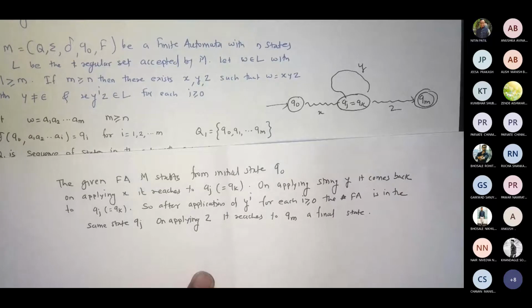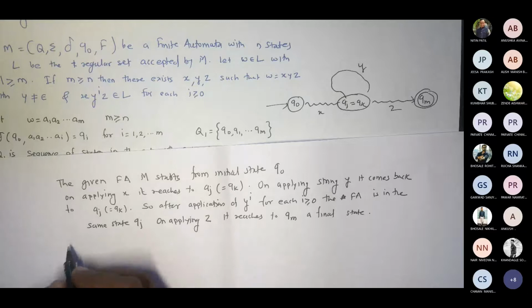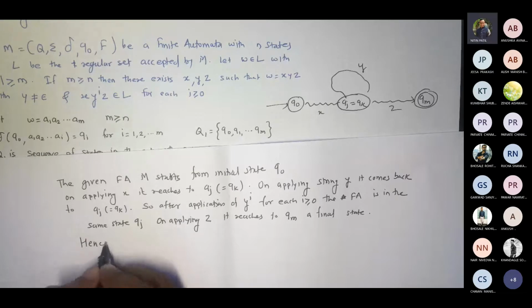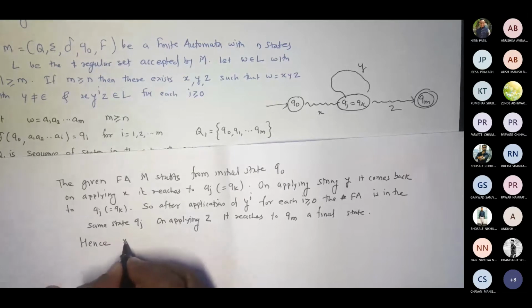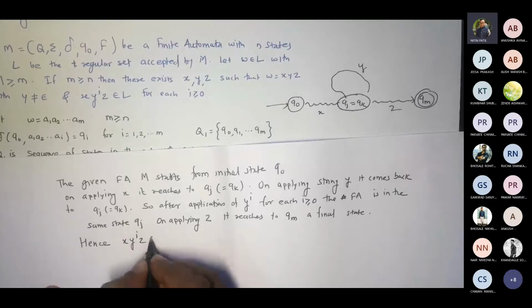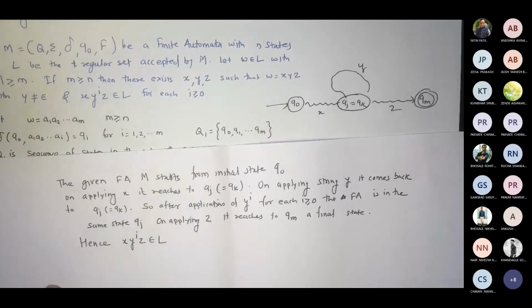Fine. Am I right? Yes, sir. Correct. That means what? Hence, x y raised to i z belongs to L.